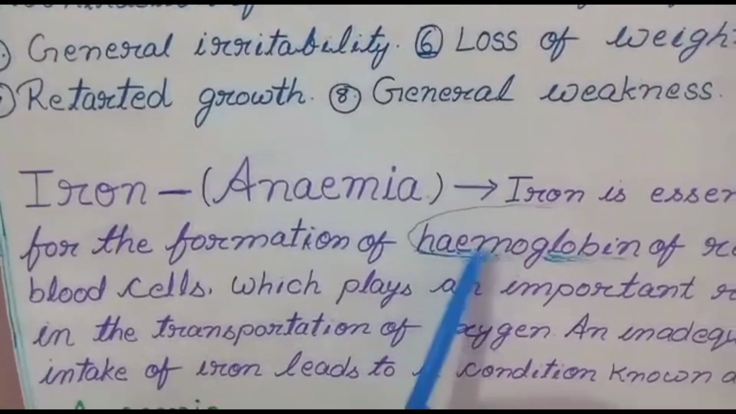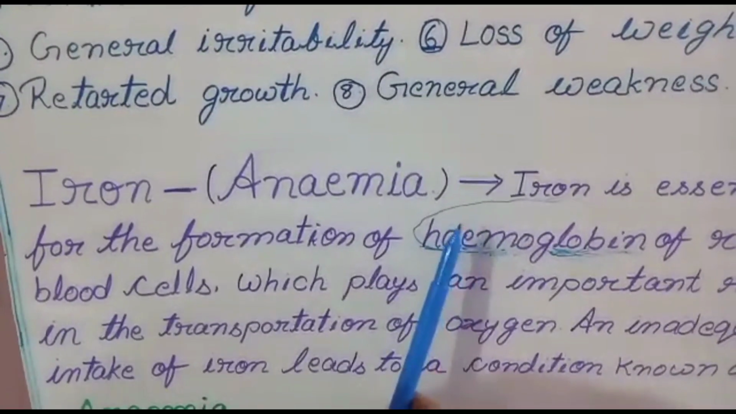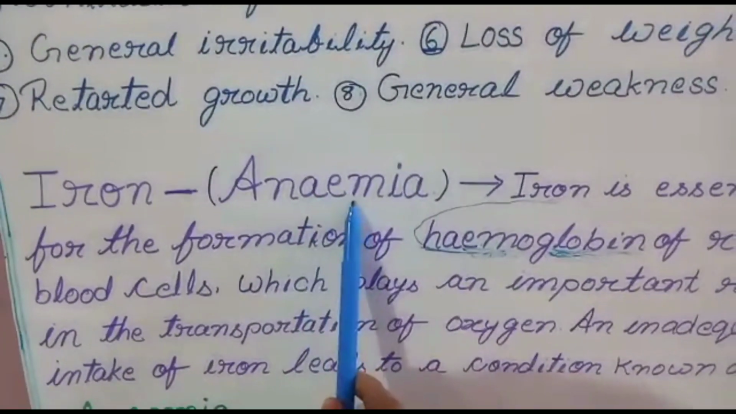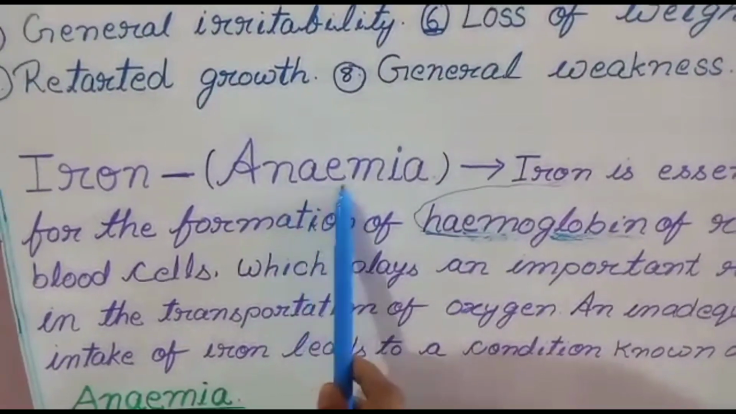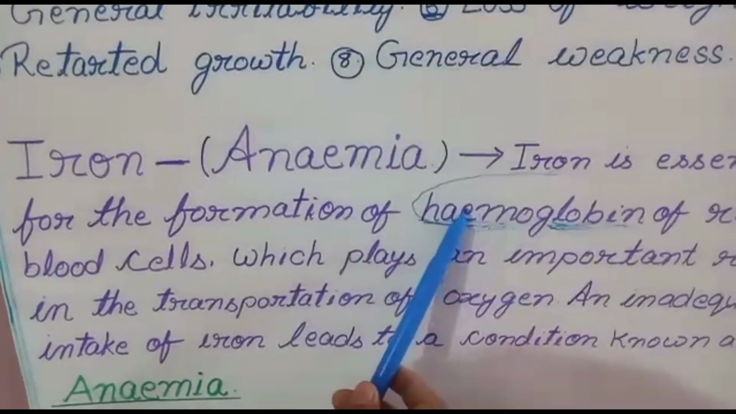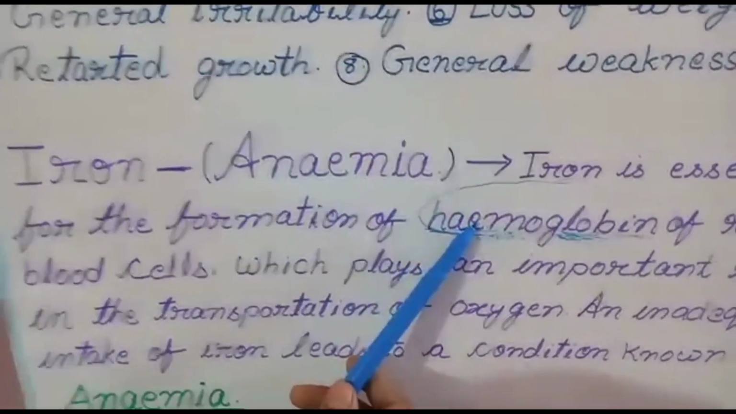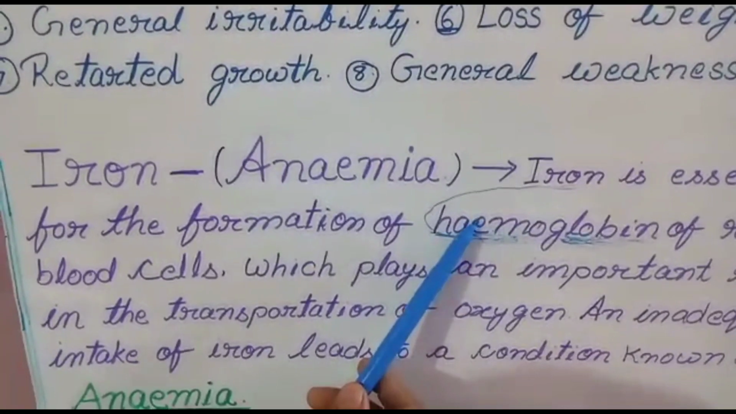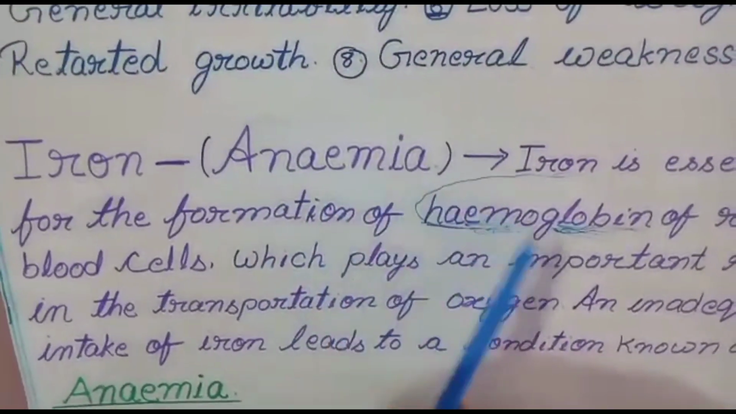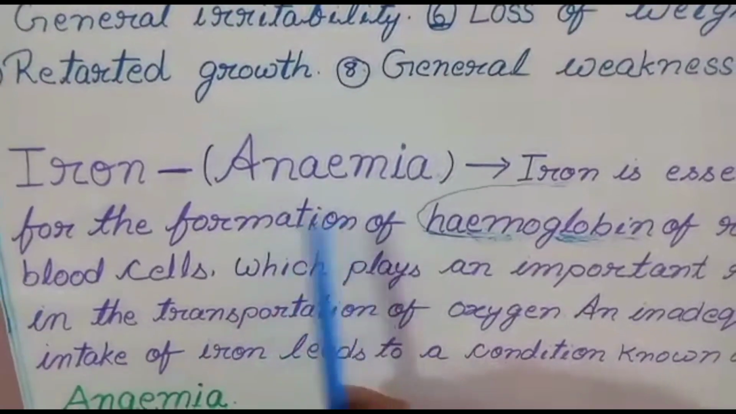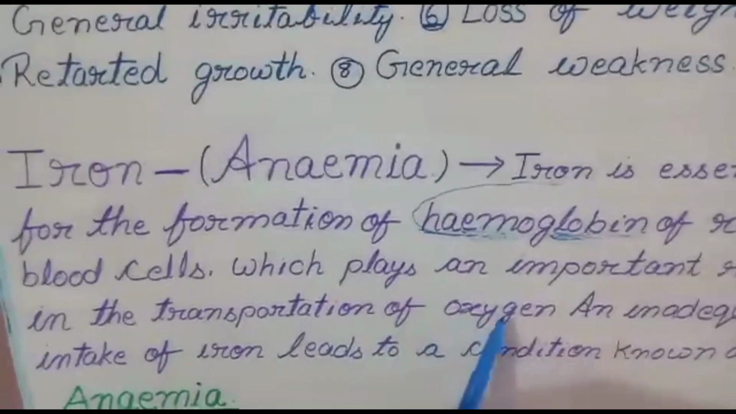If there is a deficiency of hemoglobin in our body or in the blood, the body becomes anemic. Anemic means loss of blood, deficiency of blood, a little amount of blood. Because hemoglobin is not formed, because iron is not supporting hemoglobin. If there is a deficiency of hemoglobin, people suffer from anemia disease. Iron plays an important role in the transportation of oxygen.